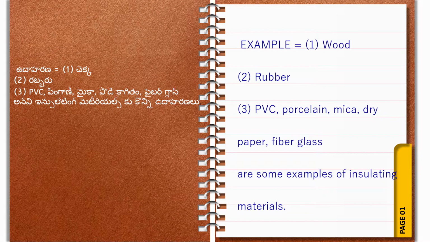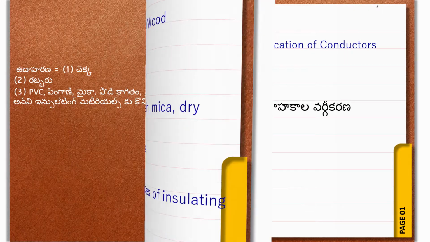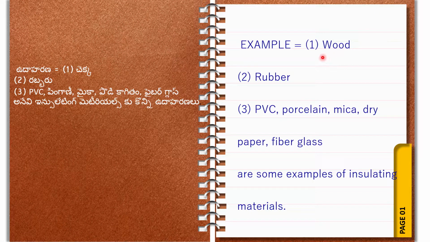Wood does not allow the current inside. That's why wood is an insulator material. Like this, rubber does not allow the current inside. That's why rubber is an insulator. Next, PVC, polyvinyl chloride.